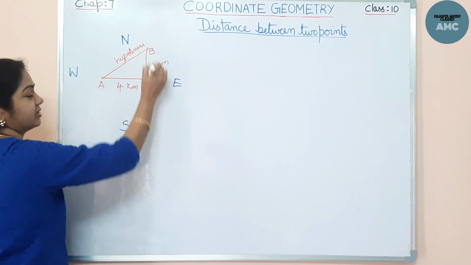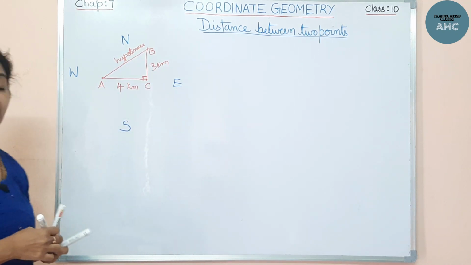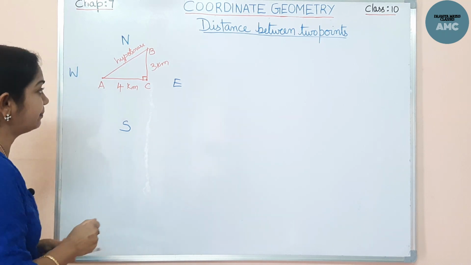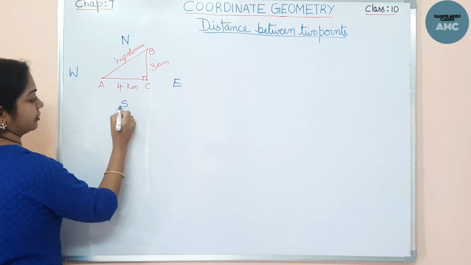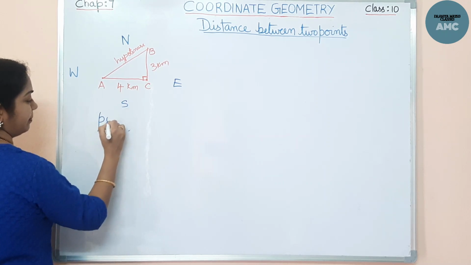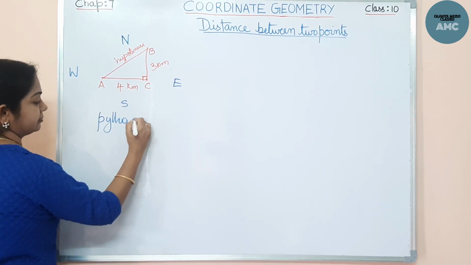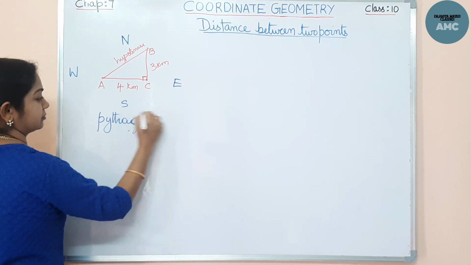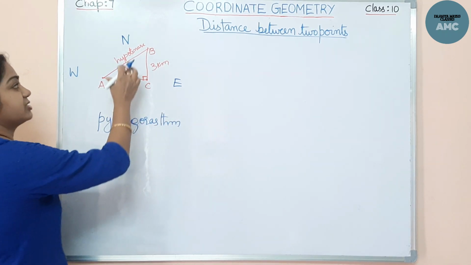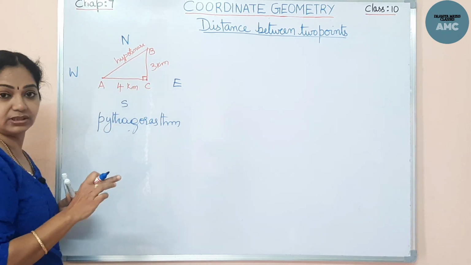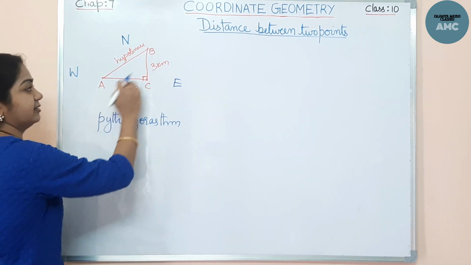Now when we talk about a right angle triangle, we have to remember the Pythagoras theorem. What does it tell? According to the Pythagoras theorem, in a right angle triangle, the square of the hypotenuse is equal to the sum of the squares of the other two sides.